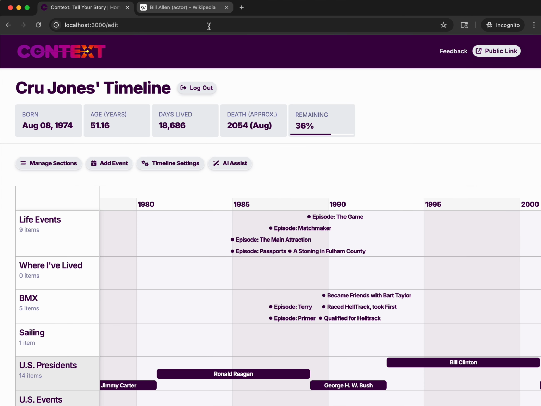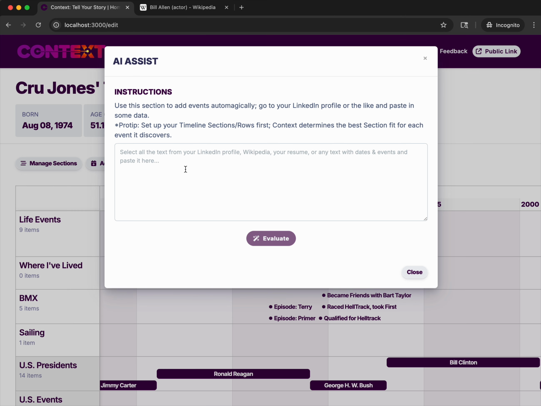So yeah, this is a handy way. This AI assist is handy too. Or you can come in here and say, I won Hill Track. Well, let's see. I joined karate club in 1981.